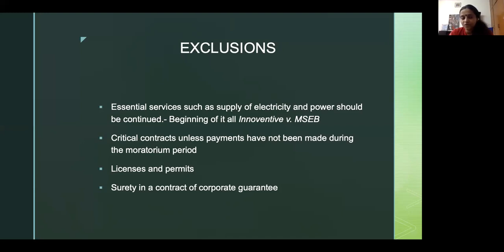They were guarantors of a corporate debtor which was under insolvency, and they said recovery proceedings against us under DRT should not be allowed, because when the corporate debtor is under moratorium, its debts haven't crystallized, and a guarantor's obligation and liability is commensurate to that of the corporate debtor. And if the debt amount against a corporate debtor hasn't crystallized, how should a guarantor be proceeded against?